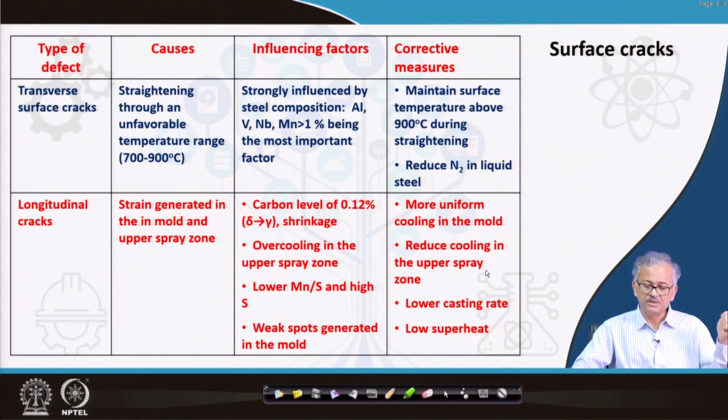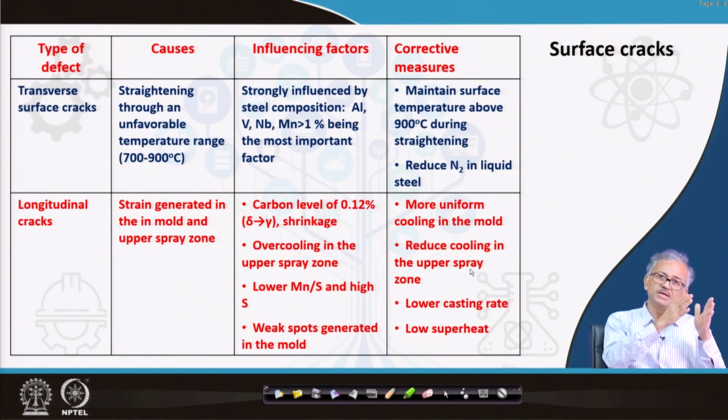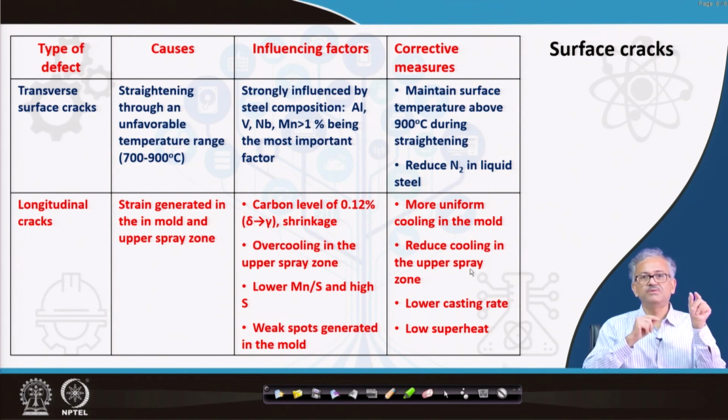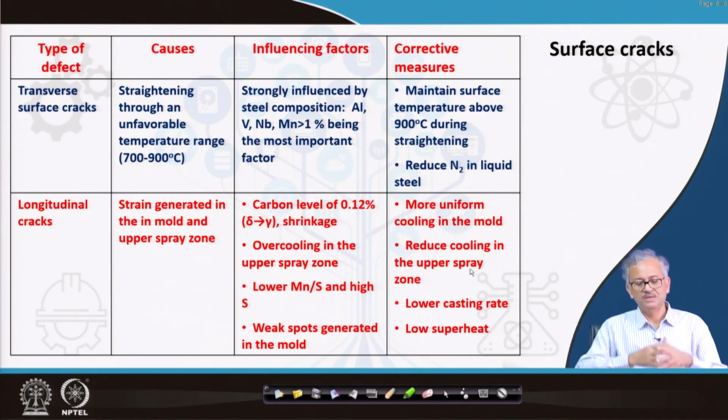If you cool at a very fast rate in the upper part of the secondary cooling zone, then the surface will get very cooled, but the center remains very hot. So that gives rise to reheating, because when the heat from the center comes to the surface, it starts reheating. That cycle of cooling and reheating gives a lot of strain generation.